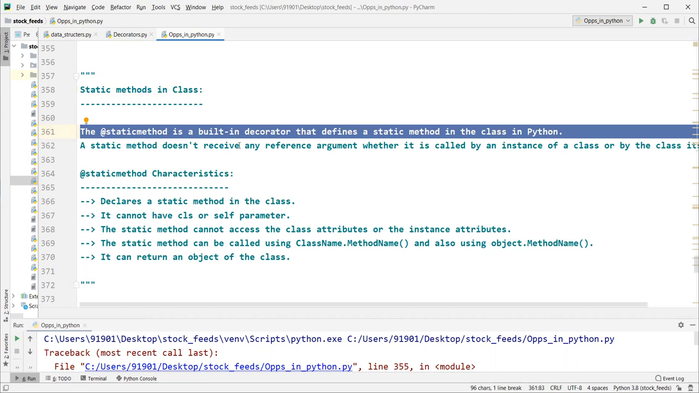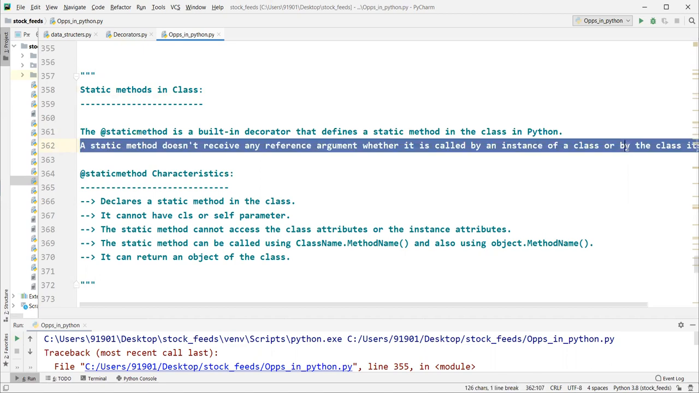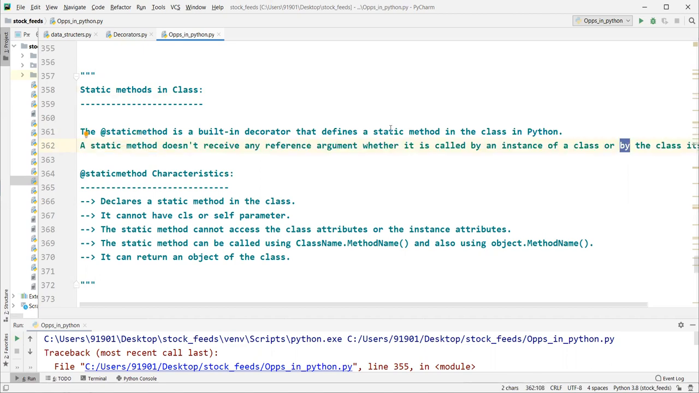A static method does not receive any reference argument, whether it is called by instance or by class. That means if it is an instance method, by default it takes the first argument as self, right, guys? If it is a class method, the first argument will be the class, right? But in case of a static method, it does not receive any reference argument. It won't have a self or class kind of default argument. It is always static. It's like a normal function. You can call that function with the class as well as the instance of the class.